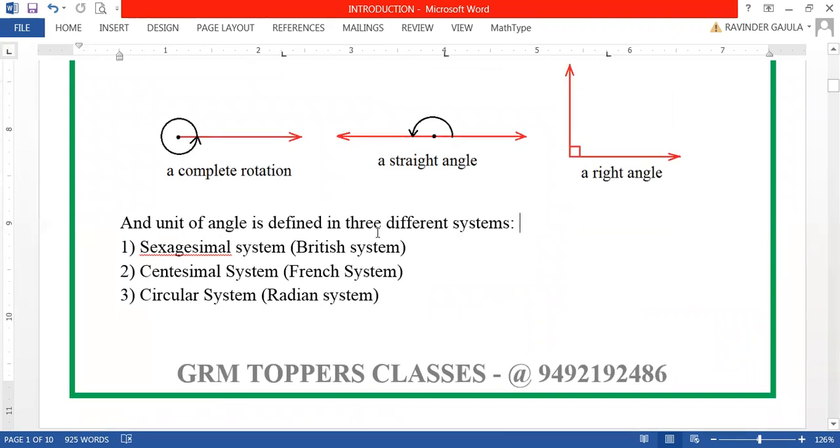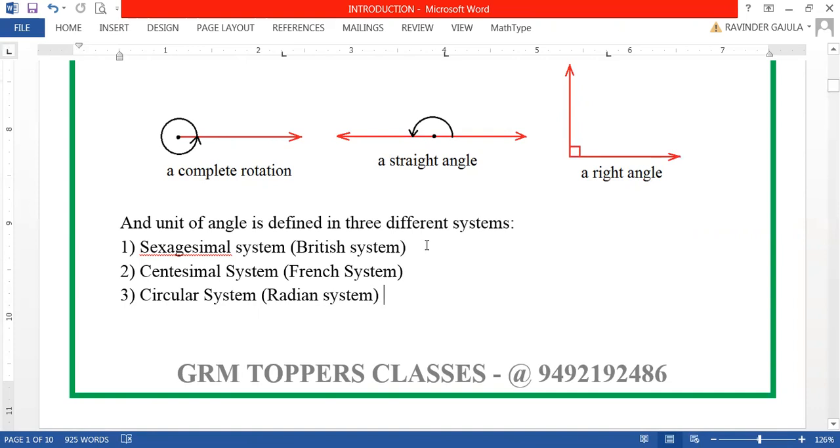As far as angle is concerned, there are three different systems here. One is called the sexagesimal system, also called the British system. One more is the centesimal system, also called the French system. And another one is called the circular system, also called the radian system of measurement of an angle, dear friends.